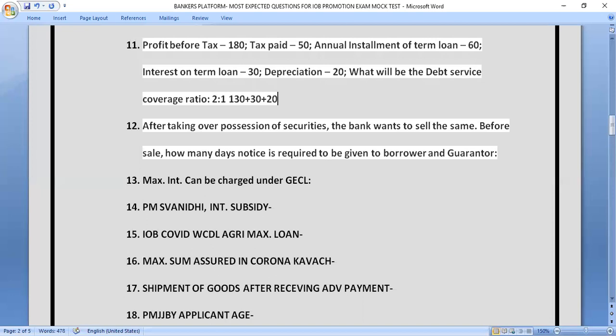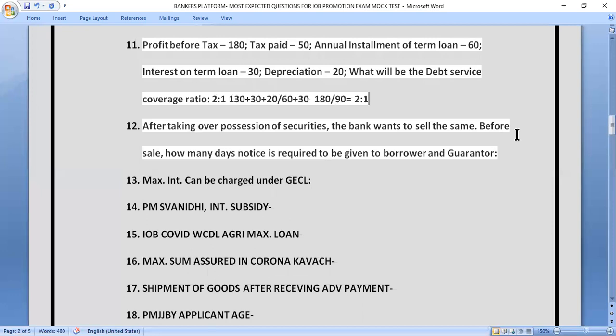20, that is the depreciation, and we have to divide by interest plus installment. Installment is 60, and 60 plus 30, so something will come like 180. 180 divided by 90, and our answer will be 2 is to 1. So this is the correct answer.